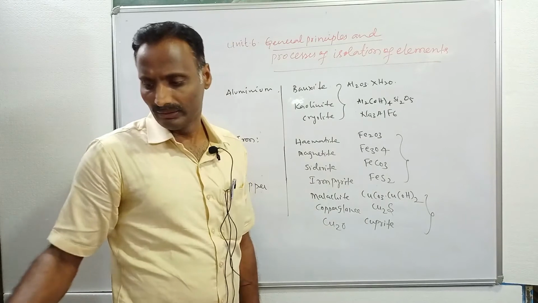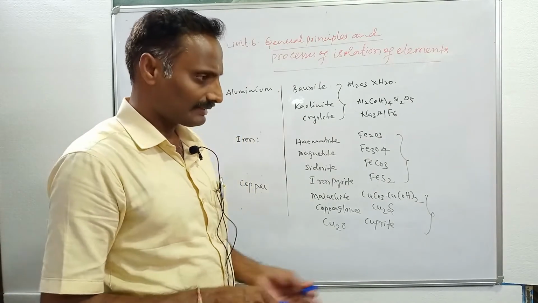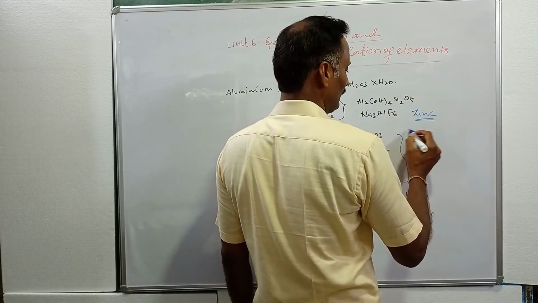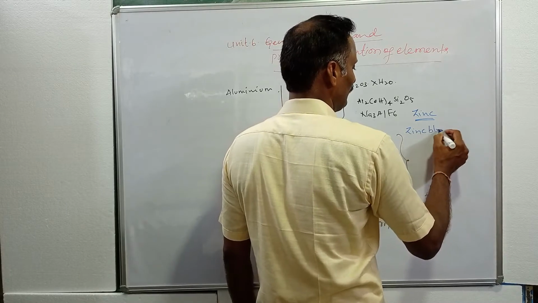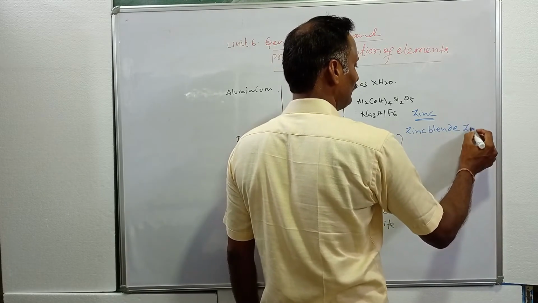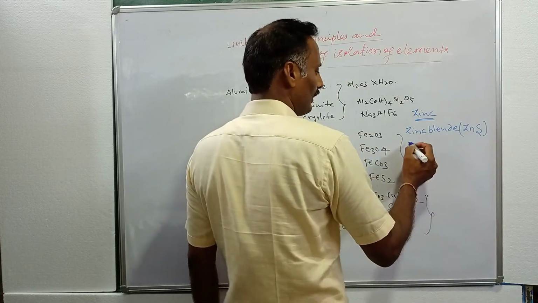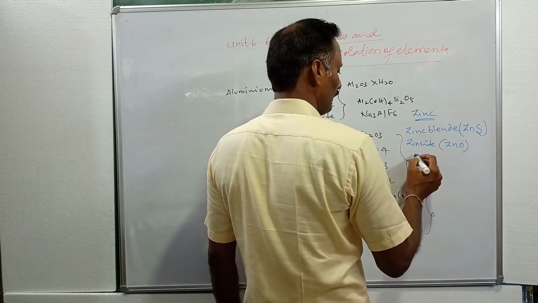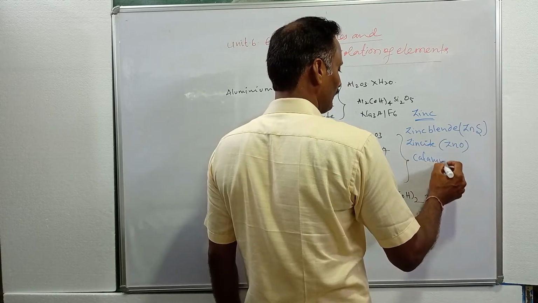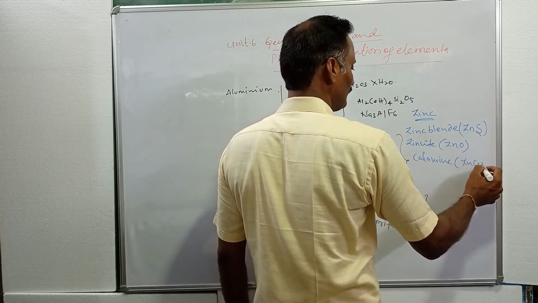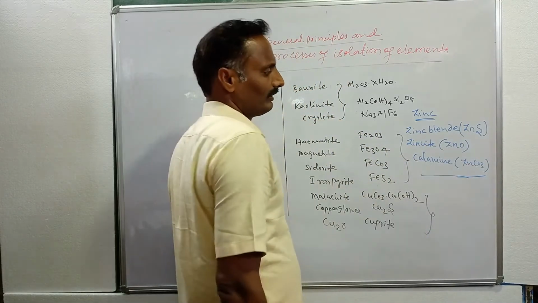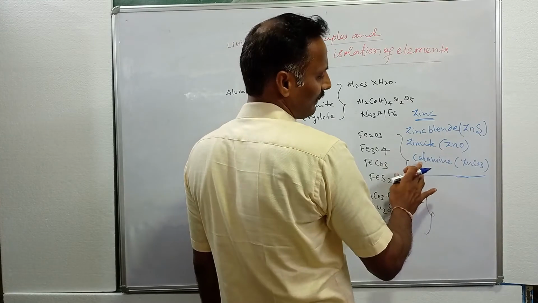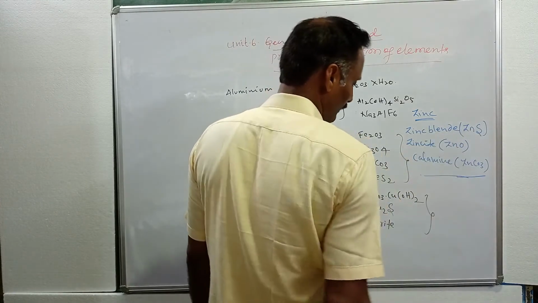Similarly, in the case of zinc, the minerals or ores are as follows. One is zinc blende, whose formula is ZnS. The other one is zincite, with formula ZnO, and calamine is nothing but the carbonate ore of zinc. These are the minerals of zinc: zinc blende, zinc sulfide; zincite, zinc oxide; and calamine, zinc carbonate. These three are the ores of zinc.